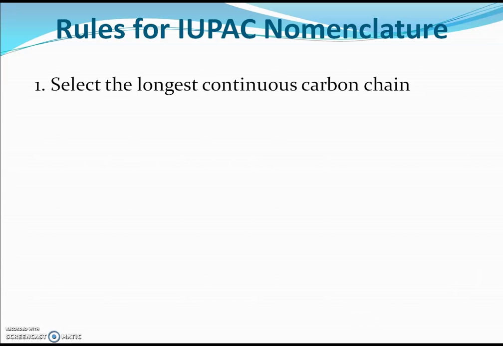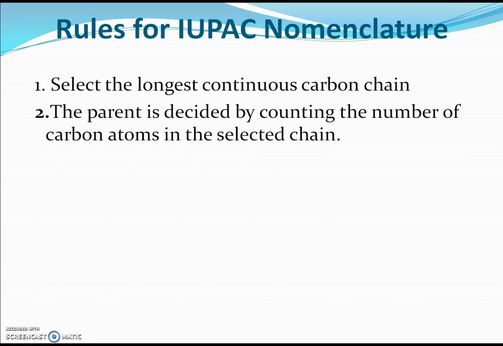Rule number 1. Select the longest continuous chain of carbon atoms. When you have to write the IUPAC name of an organic compound, you have to count the number of carbon atoms in a chain, and you have to select the longest chain in that organic compound. The parent is decided by counting the number of carbon atoms in the selected chain.